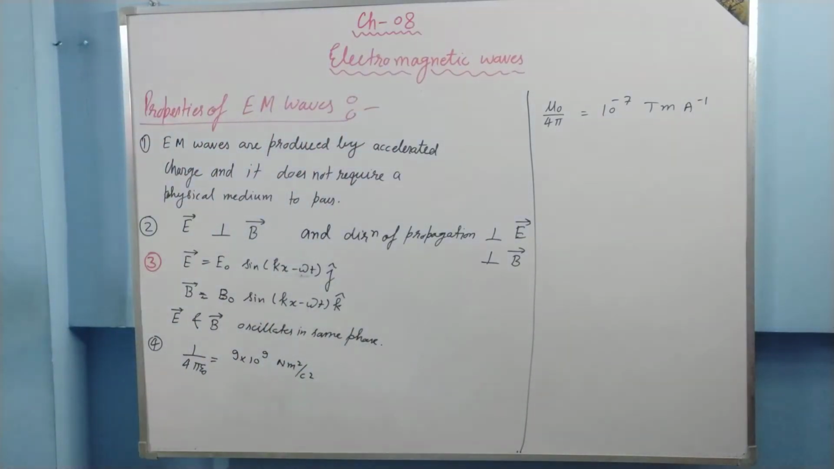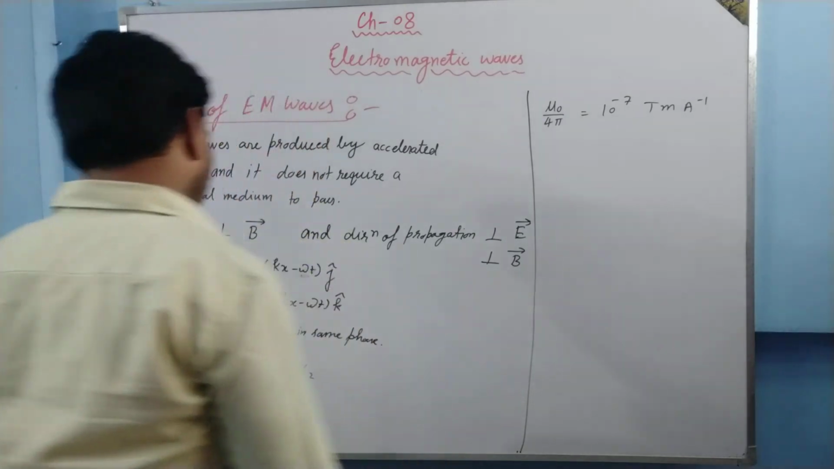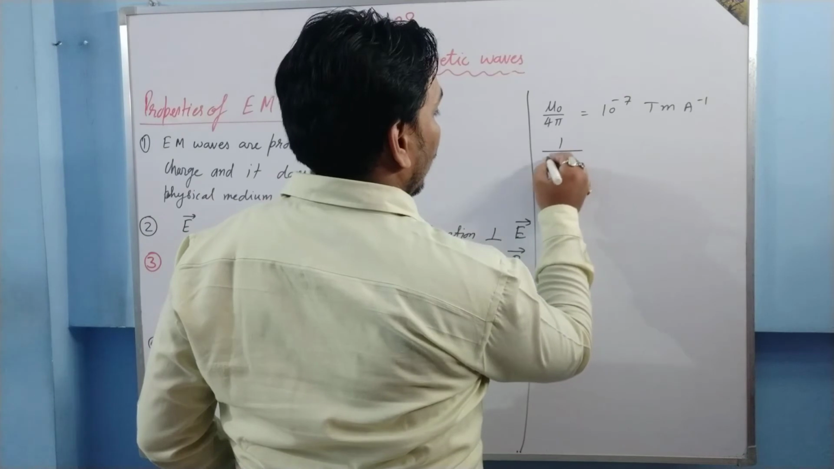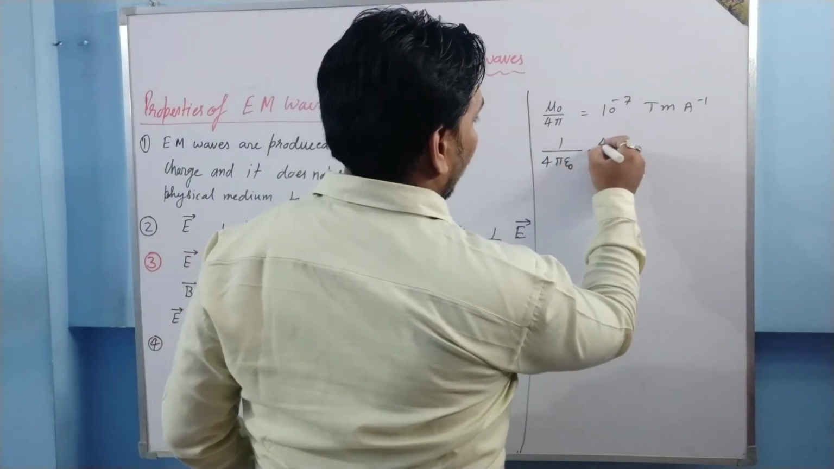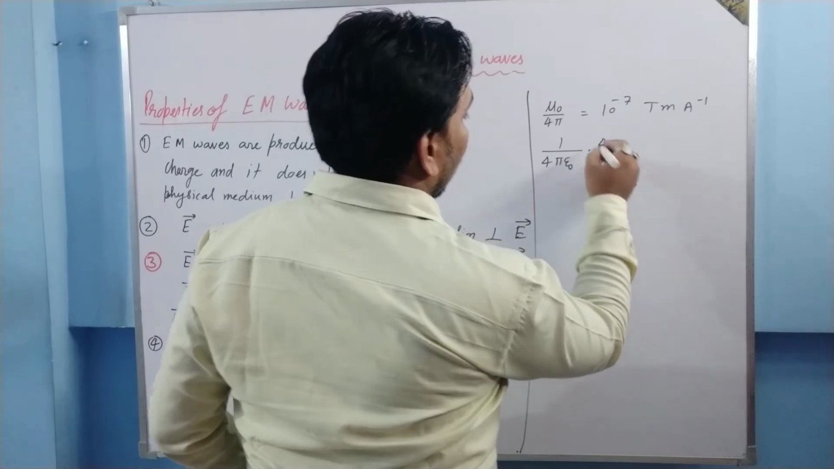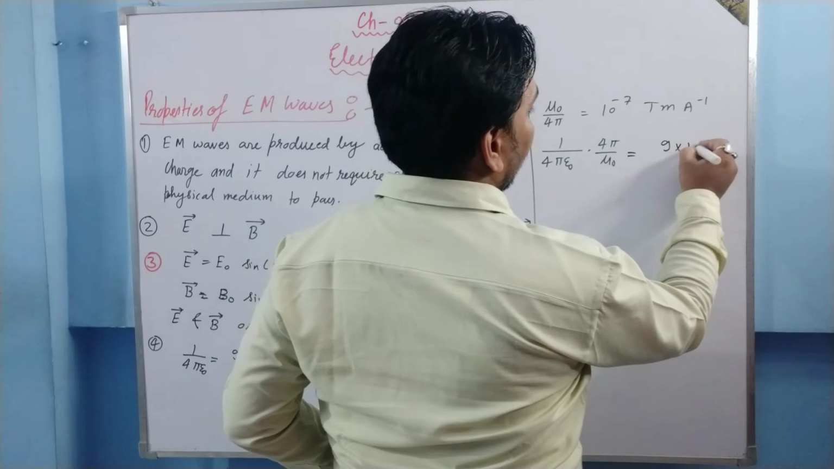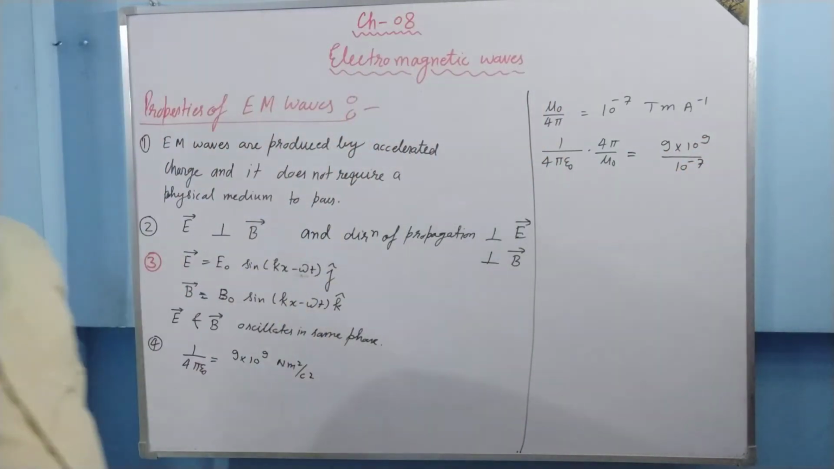Now if we divide these equations, like equation number 2 divided by equation number 1, or equation number 1 divided by equation number 2, we are going to have 1 upon 4 pi epsilon naught into, dividing, 4 pi upon mu naught. I have multiplied by the reciprocal, so I am going to have 9 into 10 to the power 9 upon 10 to the power minus 7. Now 4 pi and 4 pi will be cancelled out, as you can see.